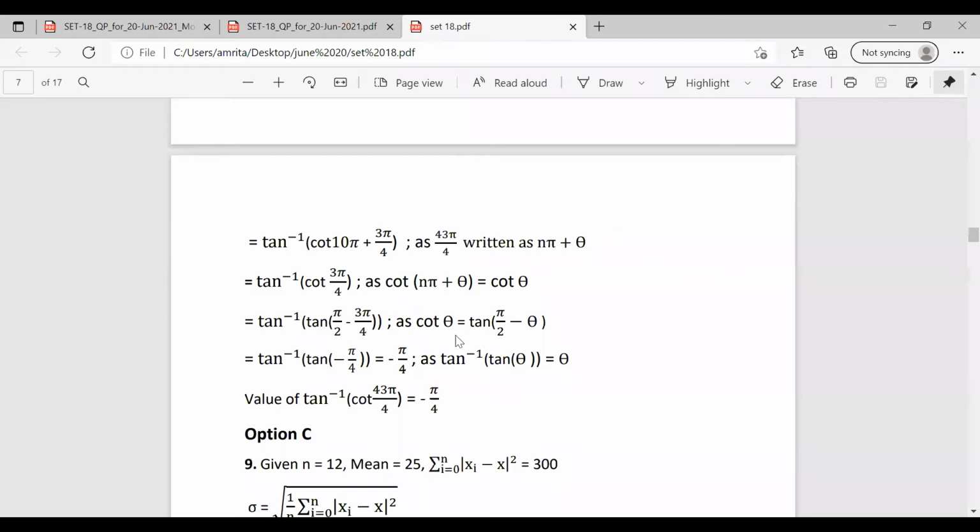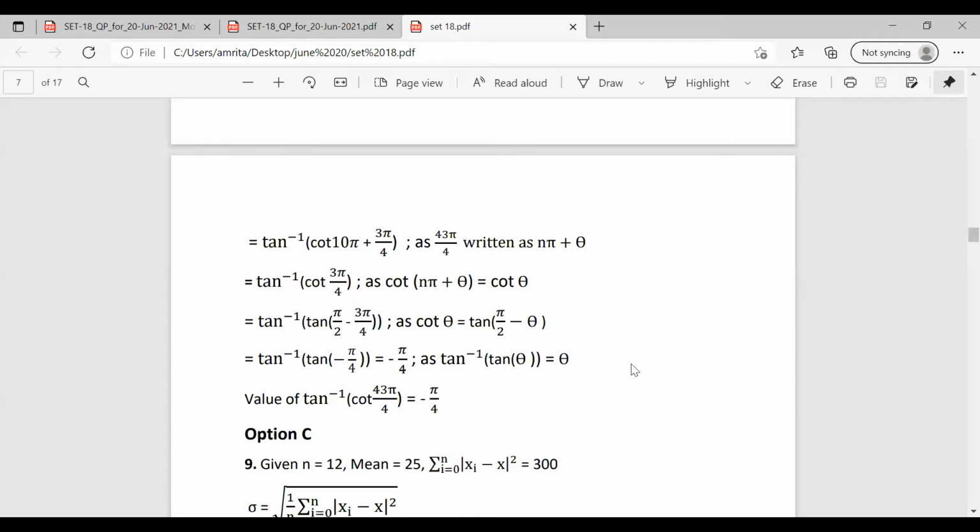Now, we can write cot theta as tan of pi by 2 minus theta. So this becomes tan inverse of cot 3 pi by 4. That is cot theta, we can rewrite it as tan of pi by 2 minus 3 pi by 4. Tan inverse of tan of pi by 2 minus 3 pi by 4. So solving this, we have the value of pi by 2 minus 3 pi by 4 as minus pi by 4. We know that tan inverse of tan theta is theta. So we have the value as minus pi by 4.